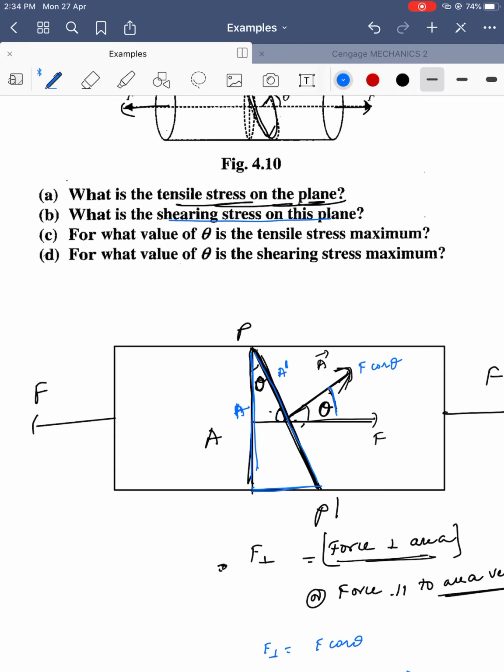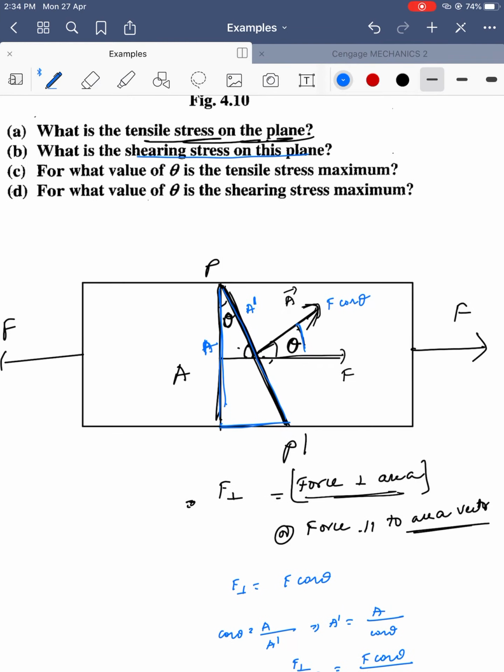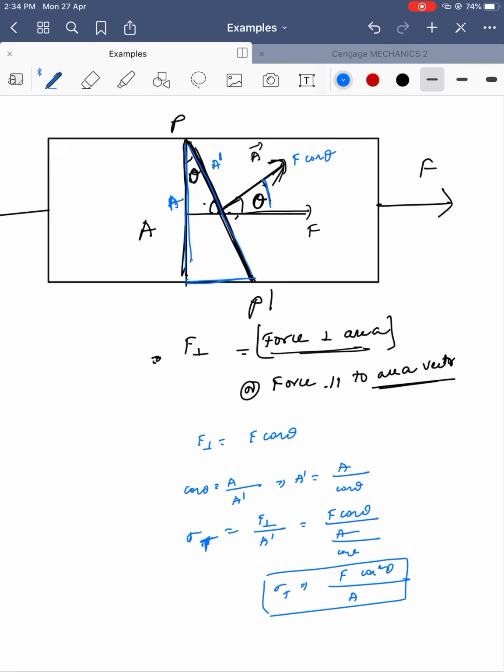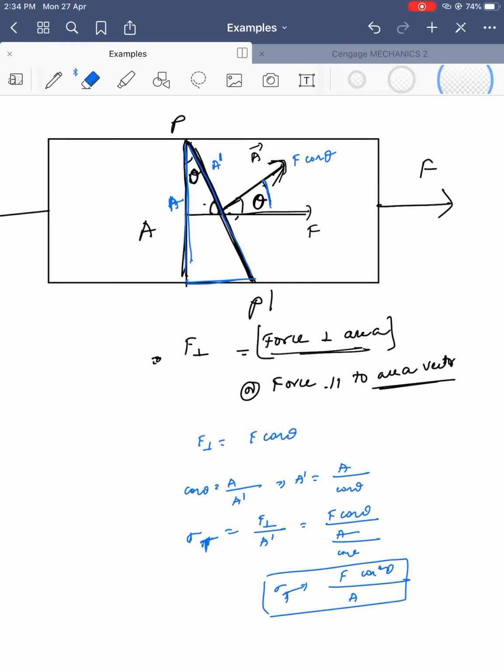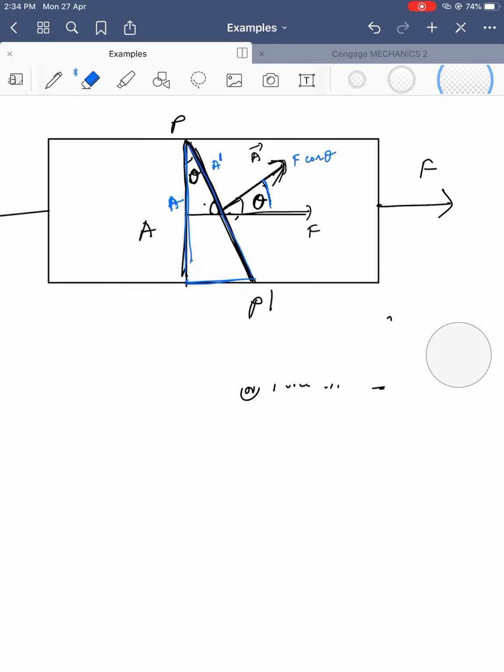A part is done. Now the shearing stress, that is tangential stress on this plane. Let's calculate the shearing stress. Shearing stress sigma S is equal to force tangential to the area by area.